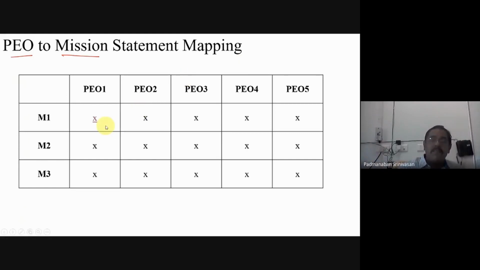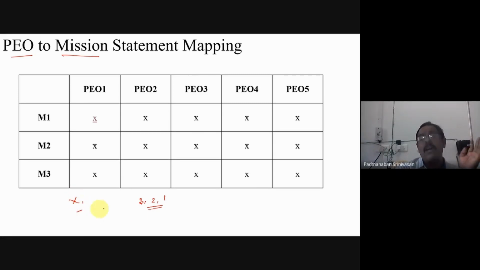And in another slide I have an example which is not at all correlating. If both correlate, you put a cross mark. If both are not correlating, you can just put a hyphen. That way it will be better, because it's the first step as we go for the OBE format. There are different formats, and I will tell you about the other one also. I leave it to the departments; whatever you like, you can put. You can put a cross mark if there is a correlation, and a hyphen if there is no correlation.